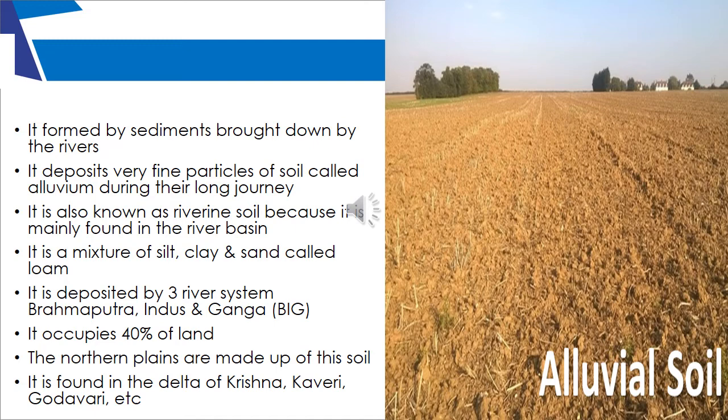It is formed by the sediments which are brought down by the rivers. It is also called riverine soil, basically because it is found near the river basins. It is deposited by three big river systems, which are the Brahmaputra, Indus and Ganga. You also have some amount of alluvial soil below the Tropic of Cancer, which is deltaic alluvial soil, that is the deltas of Krishna, Kaveri and Godavari.